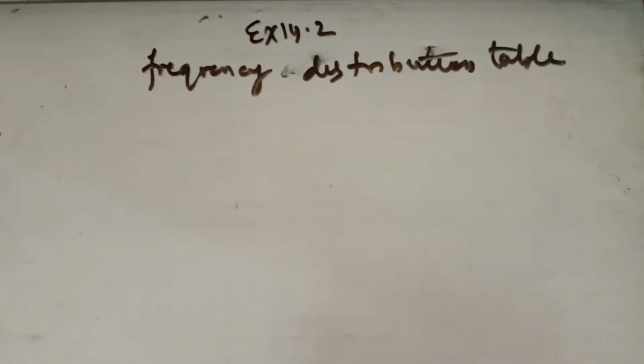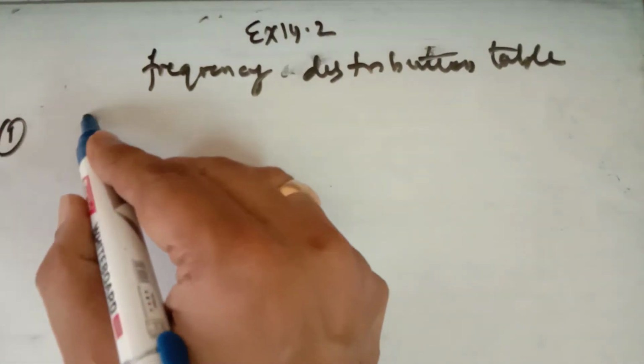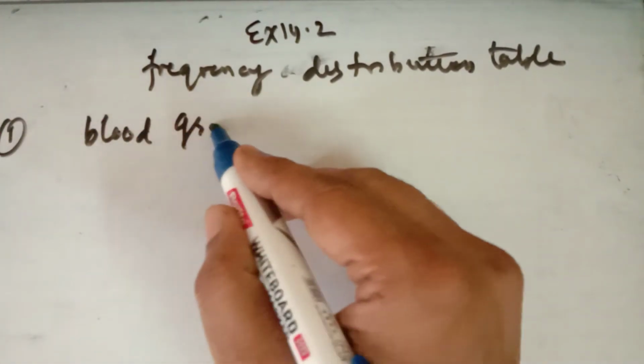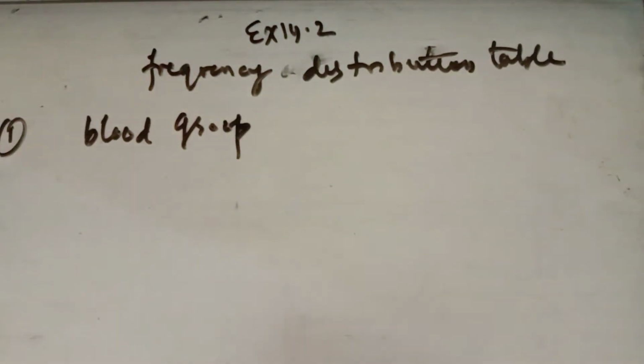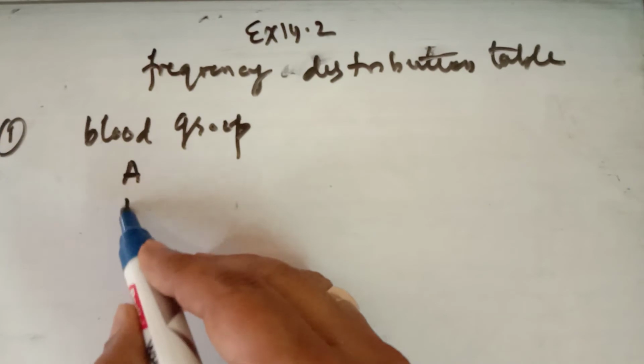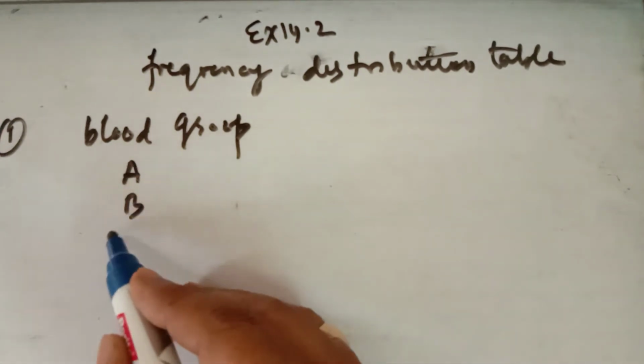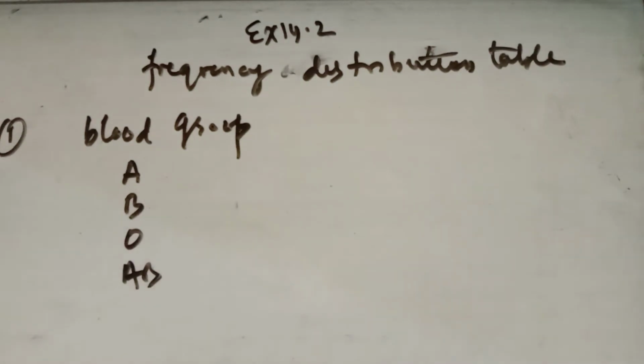Now because the blood group of 30 students is given and you have to convert it into a frequency distribution table, you write like this: blood group. This cannot have a class interval because you have to write only the individual blood groups: A group, B group, then O group, AB group. These are the 4 blood groups given. That is, how many students have A group, how many have B group, and how many have O group and AB group. So you have to convert it into the frequency distribution table.